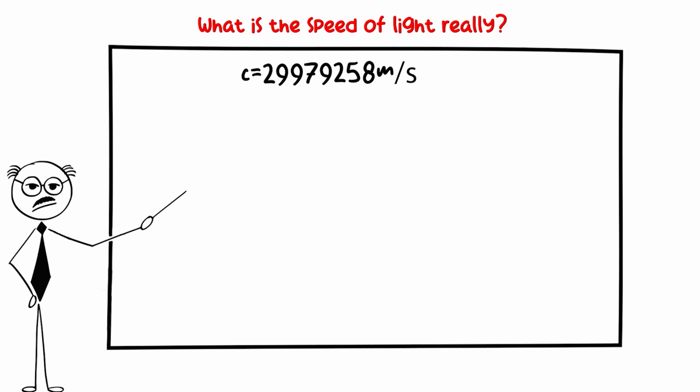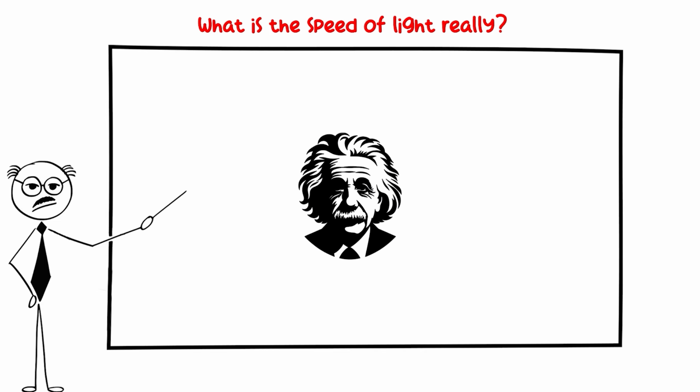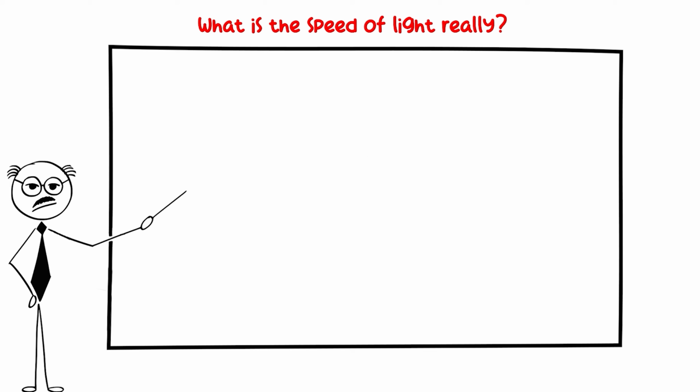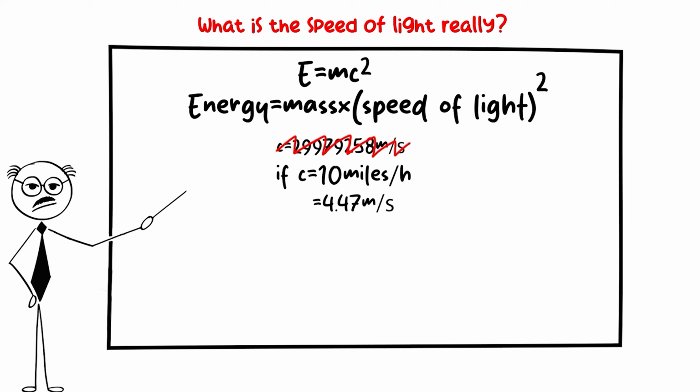In physics, c, the speed of light in a vacuum, is not just about light. It's a fundamental constant that ties together space, time, energy, and mass. Einstein's famous equation, E equals mc squared: energy equals mass multiplied by the speed of light squared. Now imagine replacing c with just 10 miles per hour. That's approximately 4.47 meters per second.